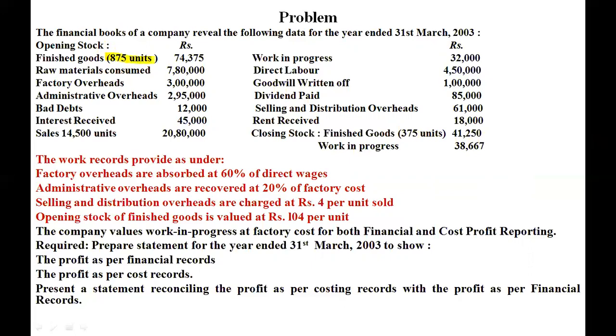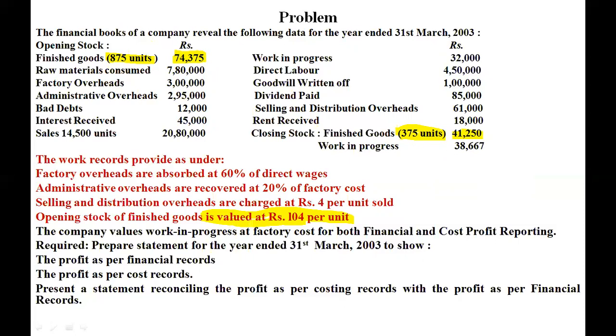So 875 units is the opening finished goods and 375 units are closing. But in the problem, you can read here, rupees 104 per unit is given. The opening stock of finished goods is valued at 104 per unit. So these amounts, 41,250 and 74,375, cannot be taken in the cost books. These are related to the financial books, which we are going to take in the profit and loss account.